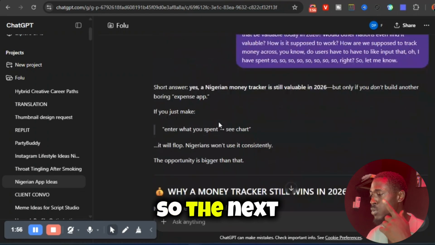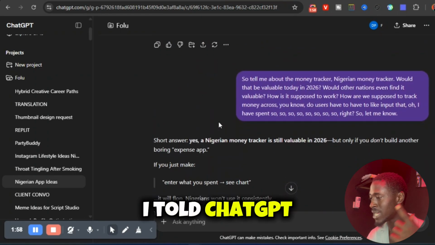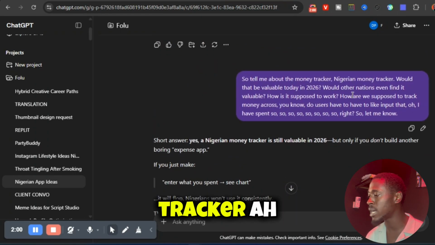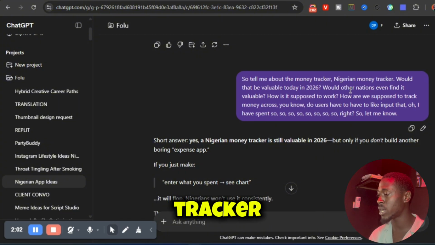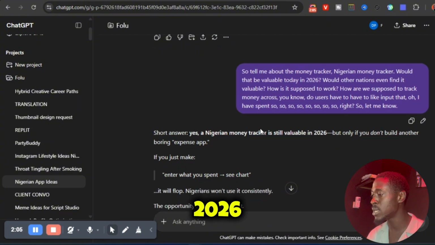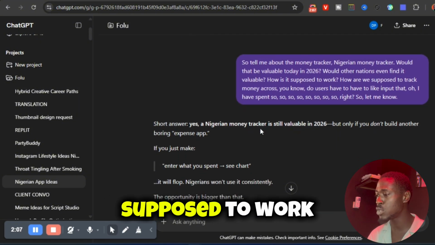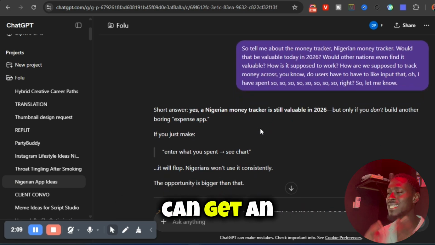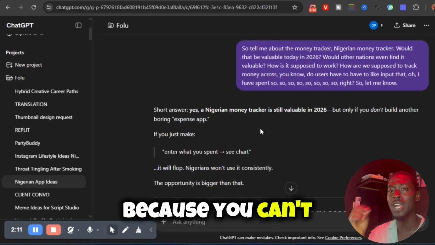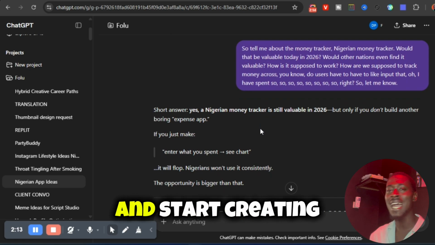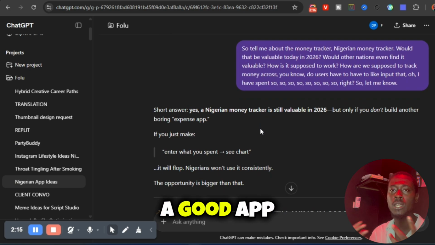Let's focus on that. So the next thing I did, I told ChatGPT, tell me about the money tracker. Would that be valuable today in 2026? Would other people find it valuable? How is it supposed to work? Etc. Just so I can get an idea of what I want to create, because you can't just go in blindly into Replit and start creating. It won't be a good app, right?